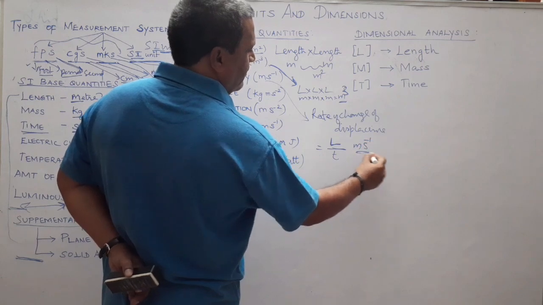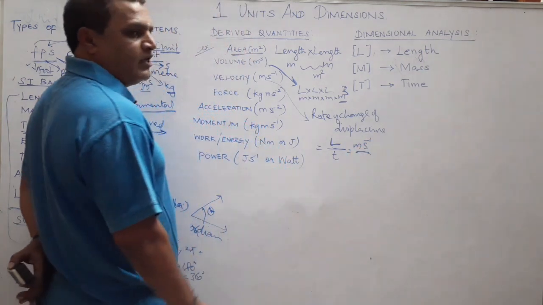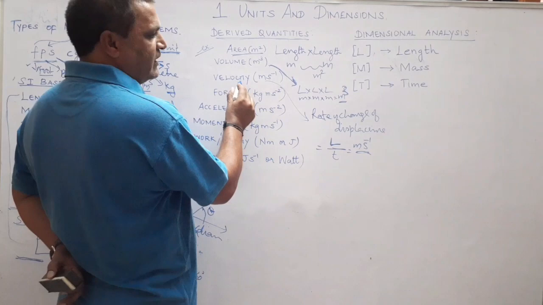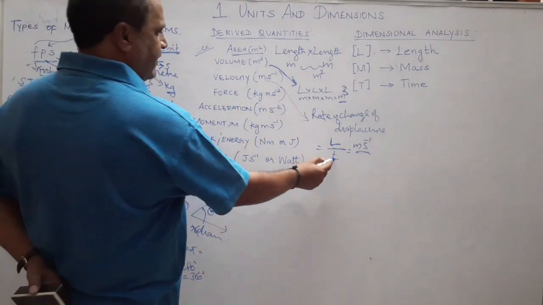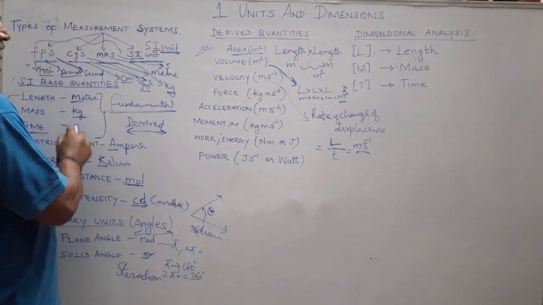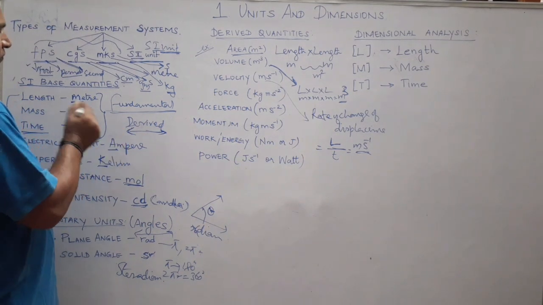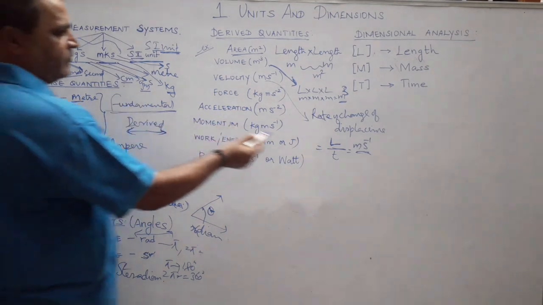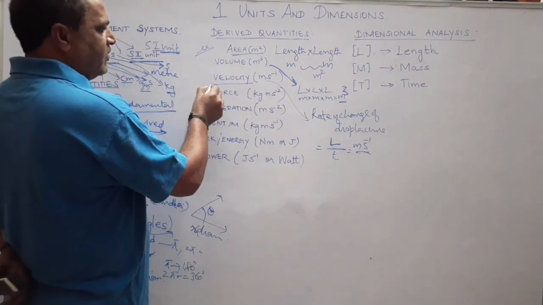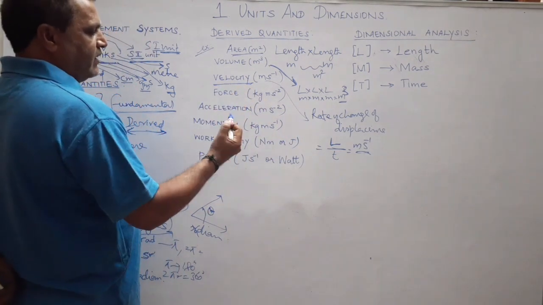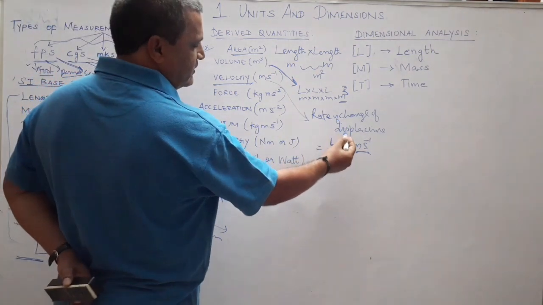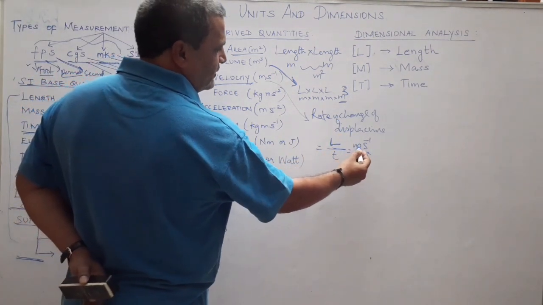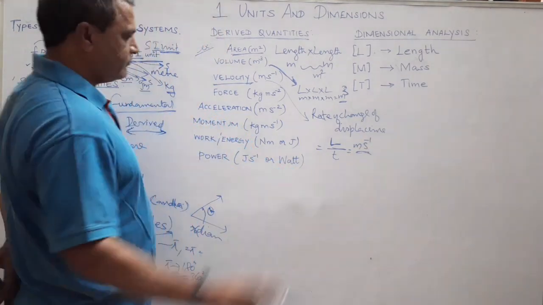We can write it as m s power minus 1. So velocity is derived from fundamental quantities, which are length and time. So L by T, rate of change of displacement, L by T whose unit is meter second inverse.